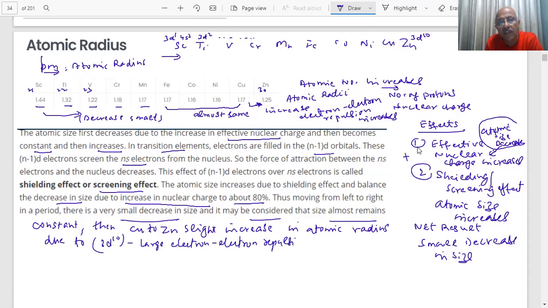Or I can say that the screening effect is large. Screening effect large. Clear? So this is the story of the atomic number.